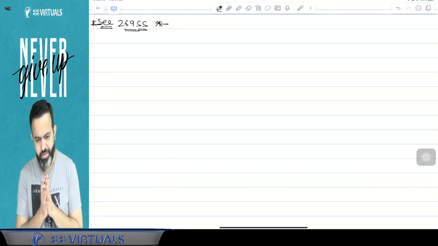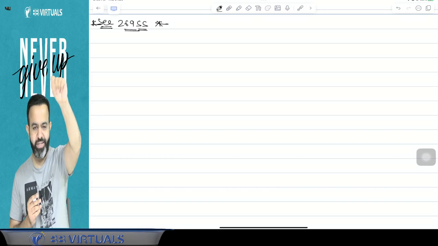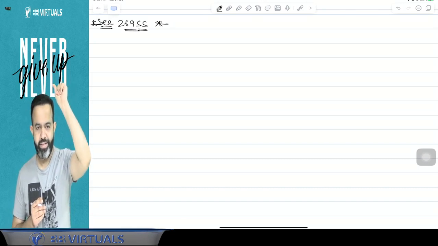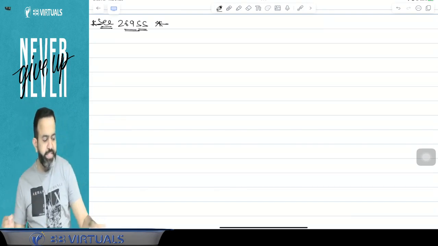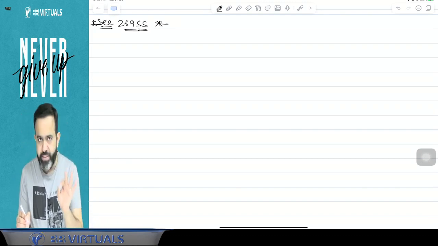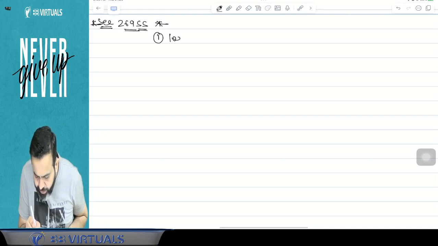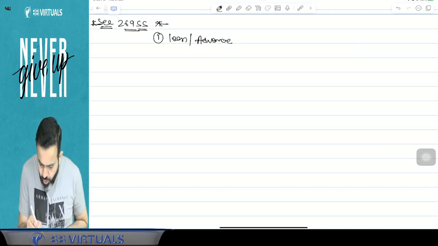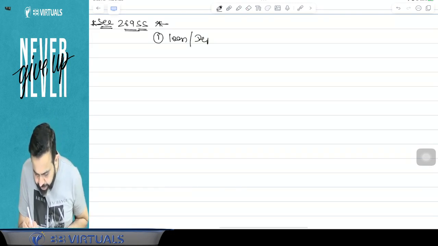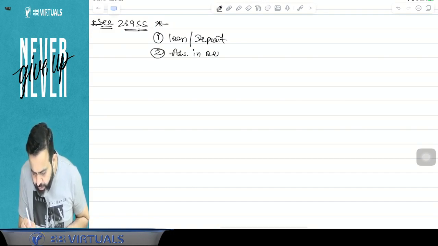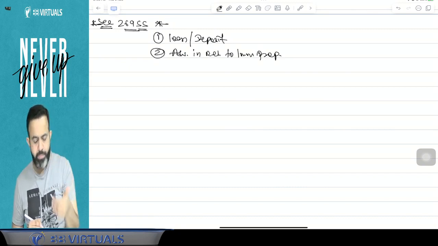I need your attention here. 269SS says that if from any person you are taking any loan, or accepting any deposit, or accepting any advance in relation to immovable property, means for the immovable property you are accepting any advance.